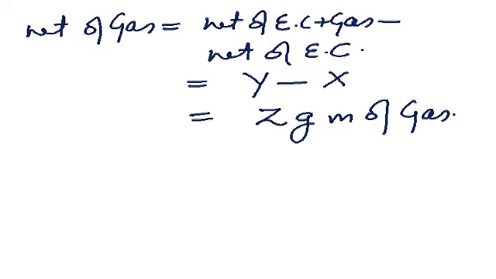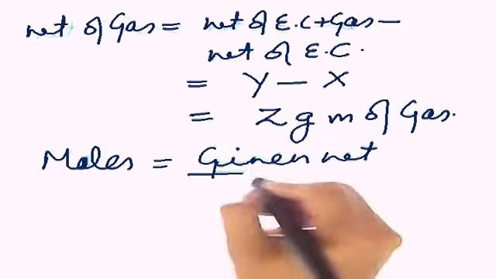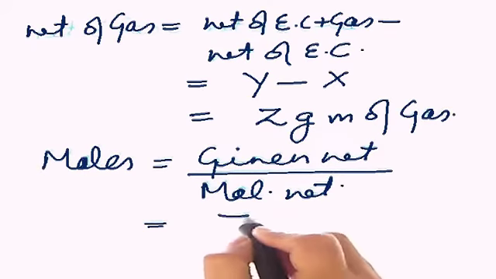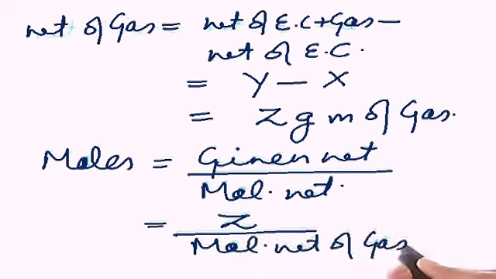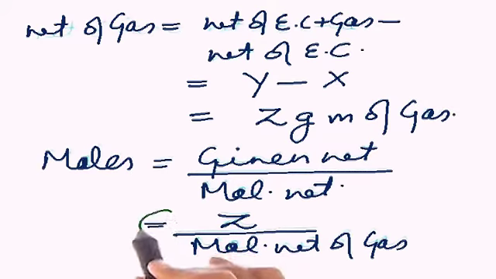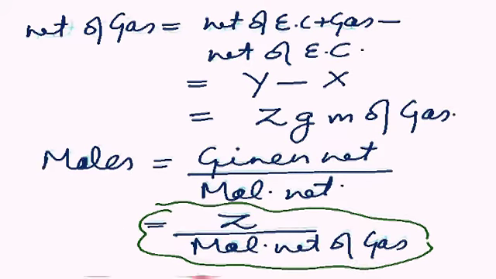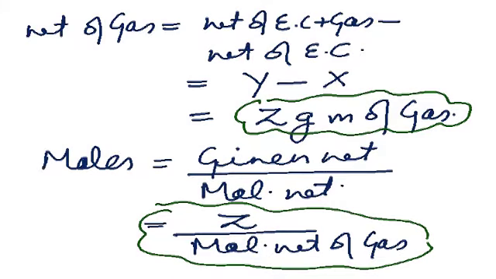What is the most important thing in the states of matter? You have to think. Just don't cram things from here and there. Now let's convert, students, this Z gram of gas into moles. I think everybody knows what moles are: given weight upon the molar weight. So the given weight, as you just said, is Z gram, and the molar weight depends on which gas you are talking of. So this is how we have calculated the moles of the gas, and this is the mass of gas. I hope you have understood. Great job done. Let's move ahead.